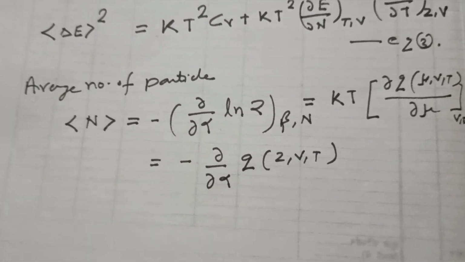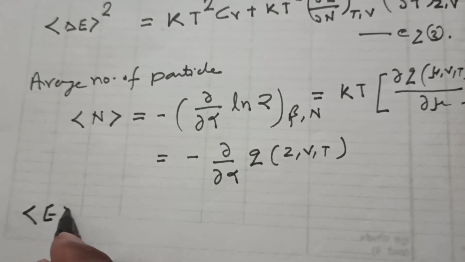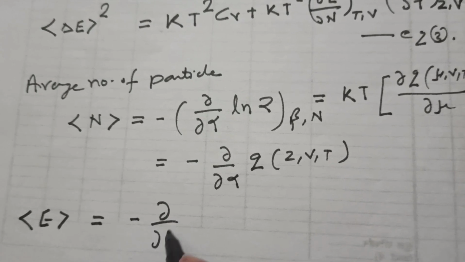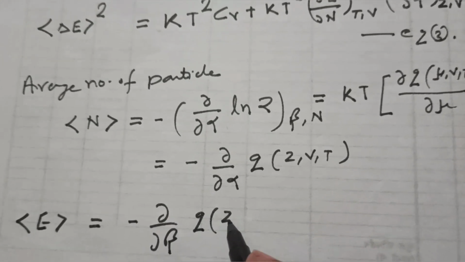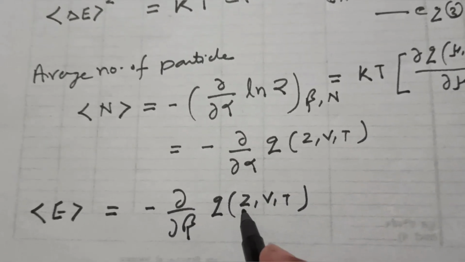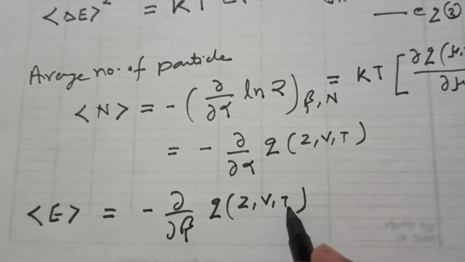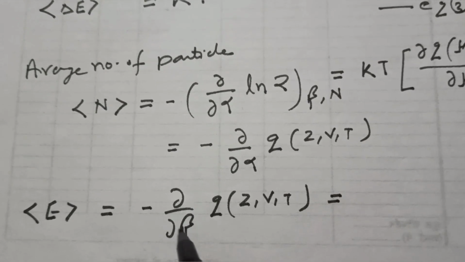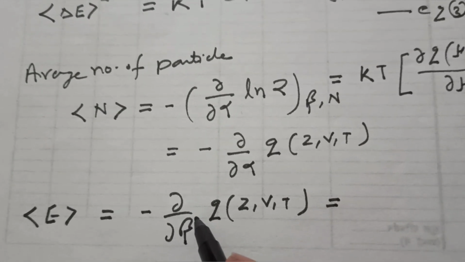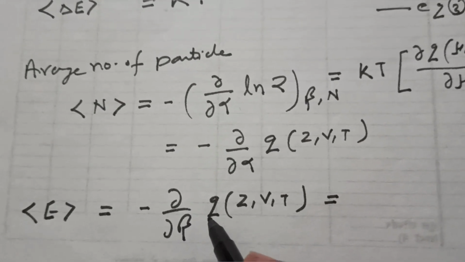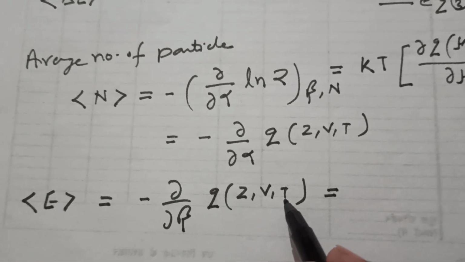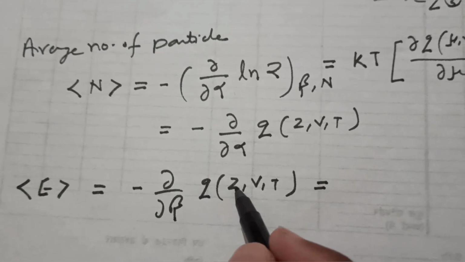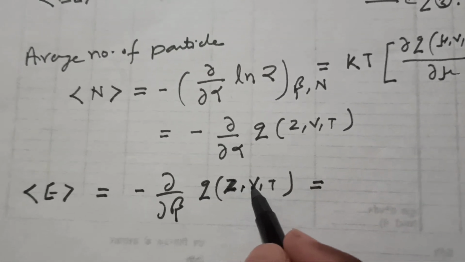Similarly, you can have the average energy. If you look carefully, the average energy is minus del upon del beta of the Q potential, Q of fugacity, volume and temperature. Or simply, minus del Q upon del beta, at Z V T. This is because Q is a thermodynamic potential which depends on Z and V, where Z is the fugacity.